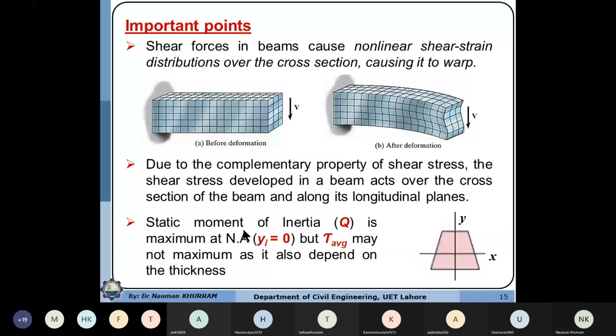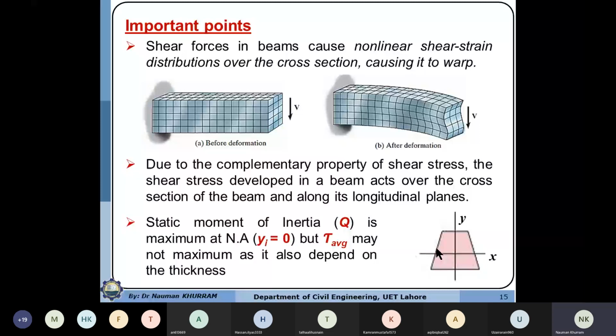For example, we may have the static moment of area maximum here, but minimum thickness over here. If we take the ratio of static moment of area over thickness, here we have the larger thickness, but at this point we have thickness less than at the neutral axis. So horizontal shear stresses may be maximum at some distance away from the neutral axis.